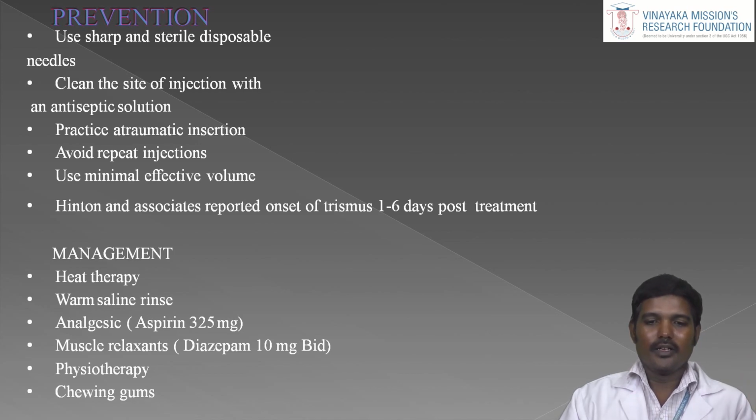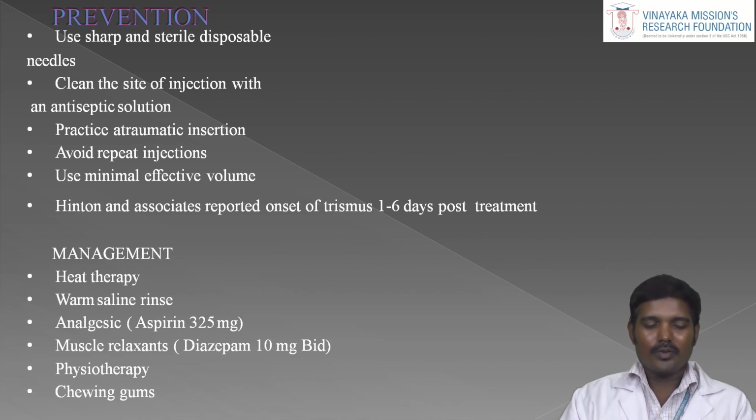And also if onset of trismus happens within 1 to 6 days of the post operative period, how to manage? We want to manage by using heat therapy. Heat therapy and warm saline rinse also we want to give, which increases the vascularity of that region. So the healing process is very fast, and the muscle gets more healing.